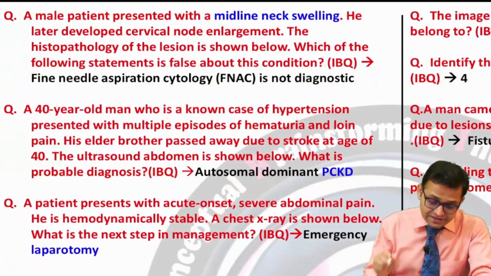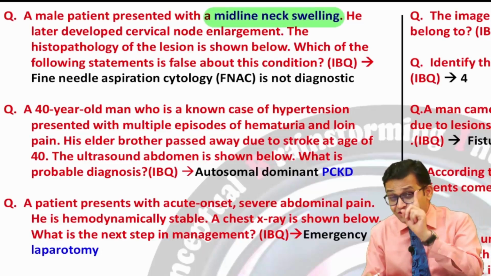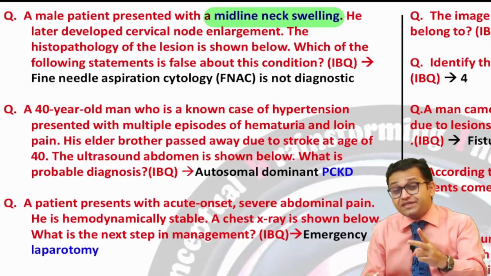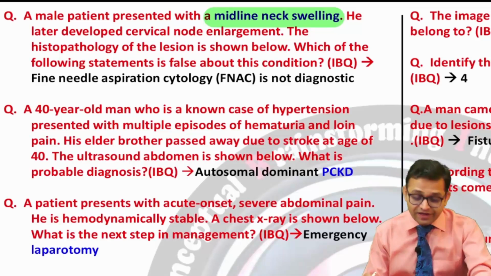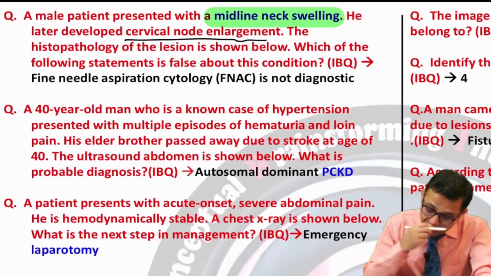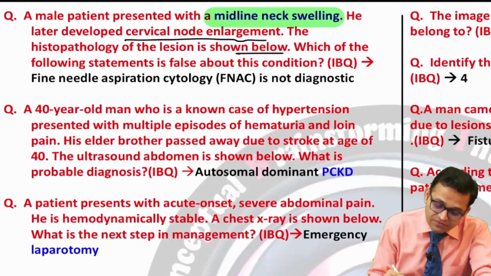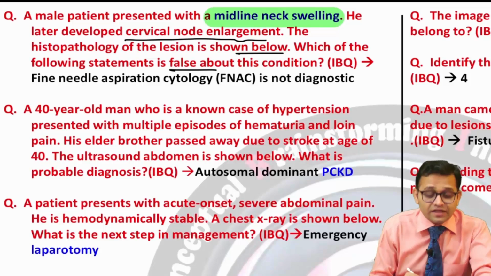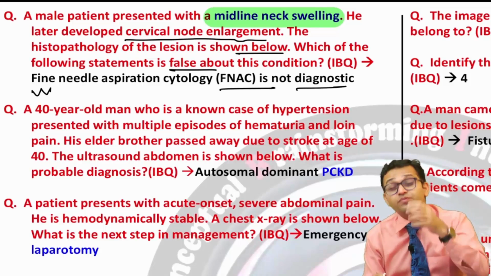Next topic, you can see a male patient presented with a midline neck swelling. So this topic is related with surgery, with our ENT. Also you can say medicine. Yes, this is an important topic, the midline neck swelling. And here you can see the cervical lymph node enlargement. Later he is developing a histopathological lesion, shown below. So an image based question was given and which was the false. So the answer was the FNAC is not diagnostic. So you have to look up this topic, midline swelling.